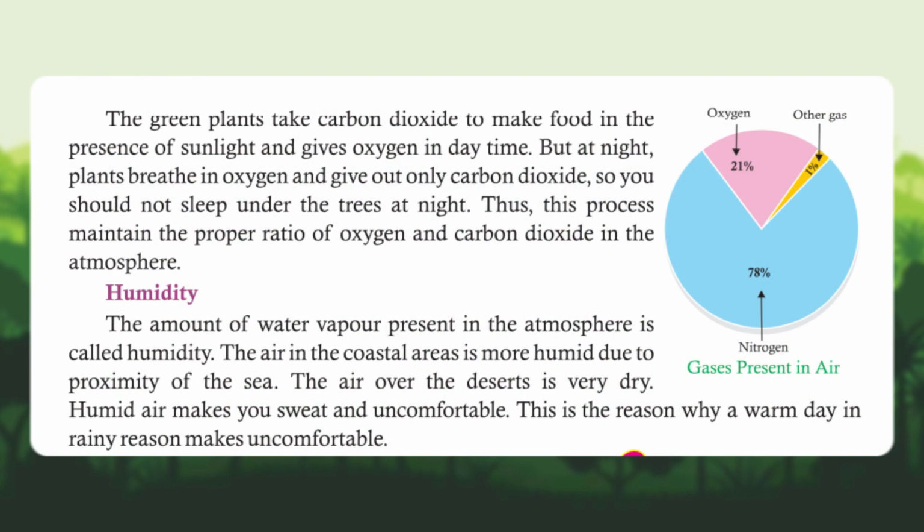The green plants take carbon dioxide to make food in the presence of sunlight and give out oxygen in daytime. But at night, plants breathe in oxygen and give out only carbon dioxide, so you should not sleep under the trees at night. Thus, this process maintains the proper ratio of oxygen and carbon dioxide in the atmosphere.